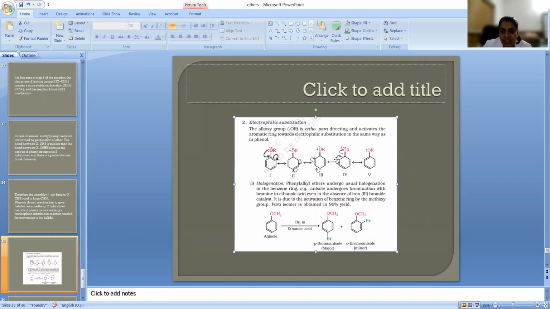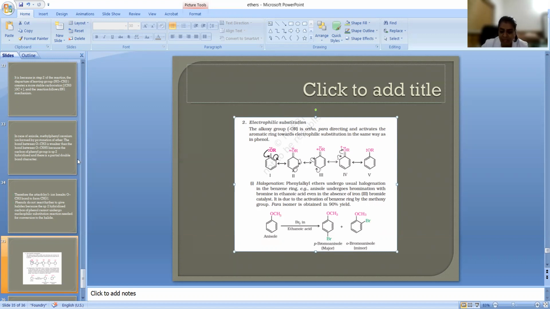Because it is concentrating the charge on ortho and para positions, mostly the product will be at ortho and para positions. And this is a ring activating group because the lone pair is given to the ring, so it will activate the ring for electrophilic substitution reaction. Okay, now halogenation: bromine in ethanoic acid we are using for halogenation. So the corresponding Br plus will be moving to para and ortho positions. Para position is the major product always.